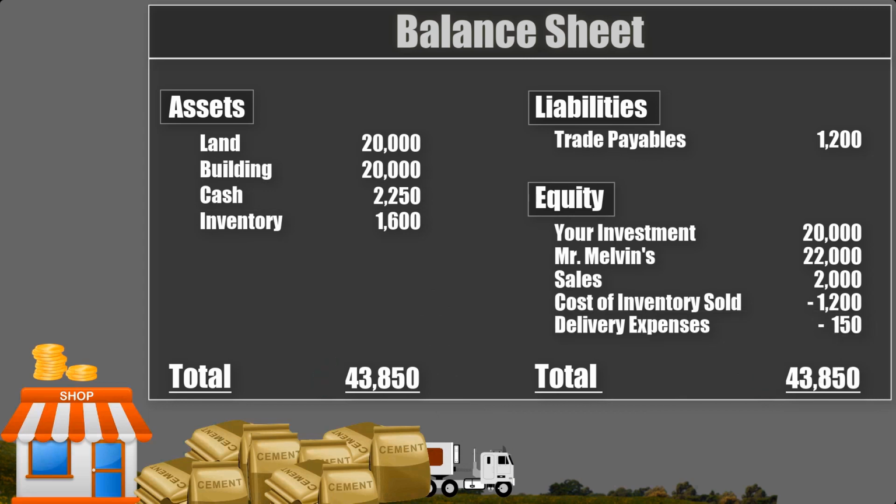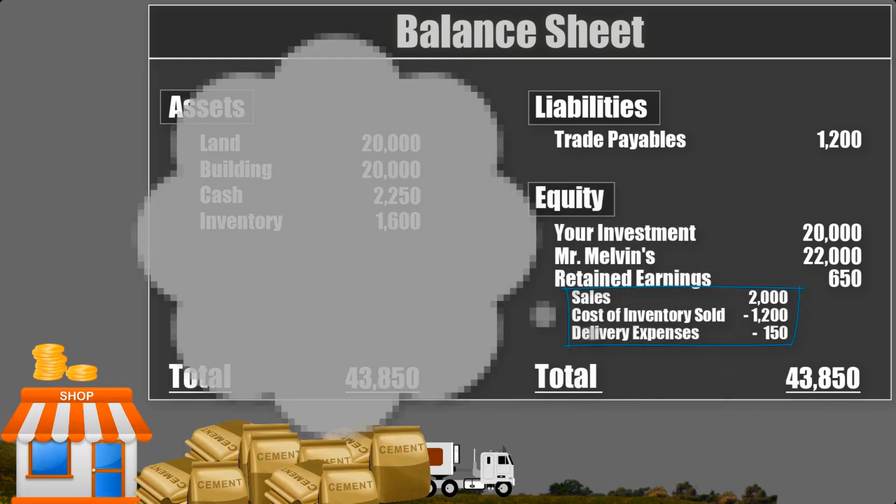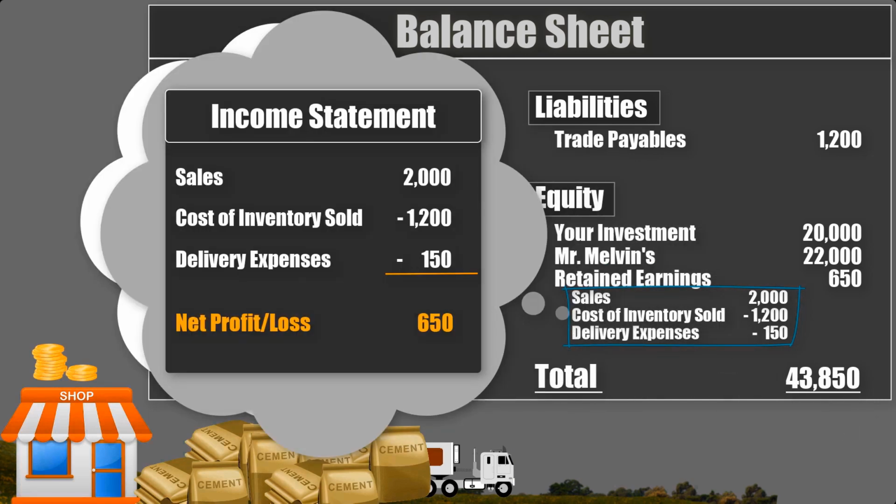But what about these new accounts that we created under equity? The accounts that we created to track your sales. Let us make them sub-accounts and group them under one main account and call it retained earnings. The net balance of these sub-accounts is the balance of this main account. You see this group of accounts? This group represents the income statement of a company. It represents all the profits or losses a company incurs during a certain period. At any point in time, it can show whether you are making profit or loss.